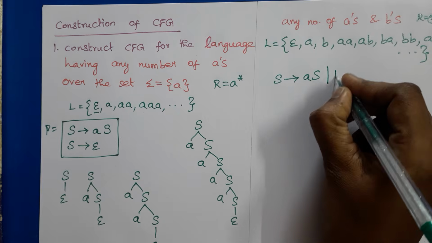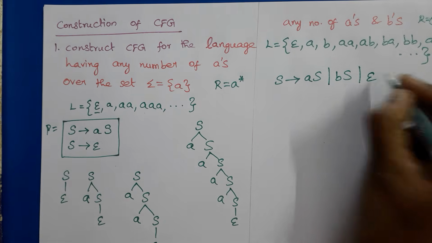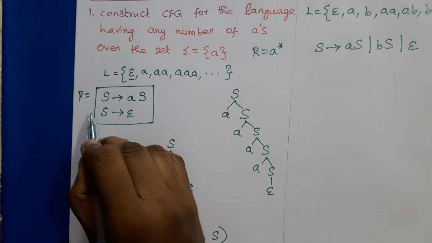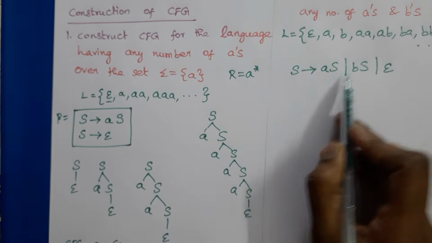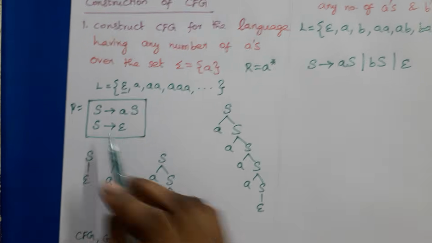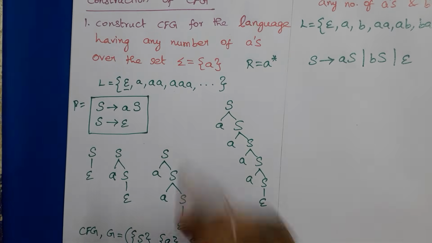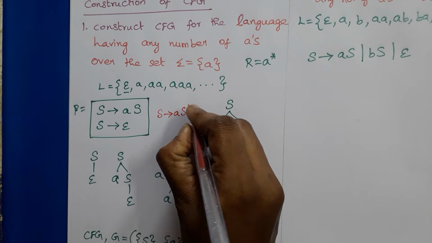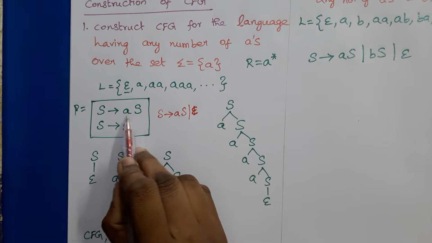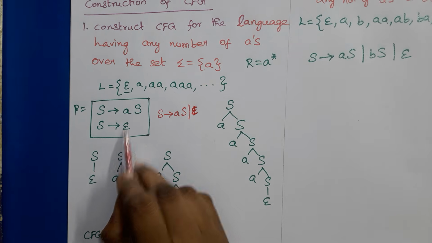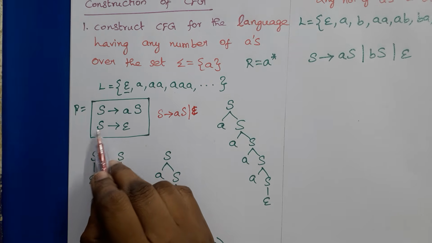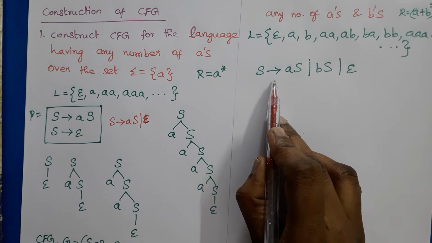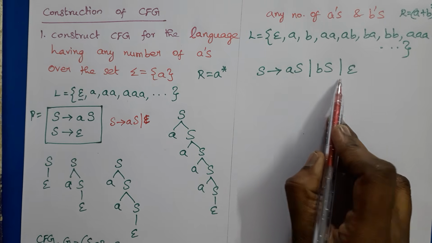Any number of B's means S → BS | epsilon. And one more thing, if two productions have the same head, we can combine them by using the vertical bar. So this production can also be written as S → AS | epsilon, because these two bodies have the same left side head. So S → AS | BS | epsilon.